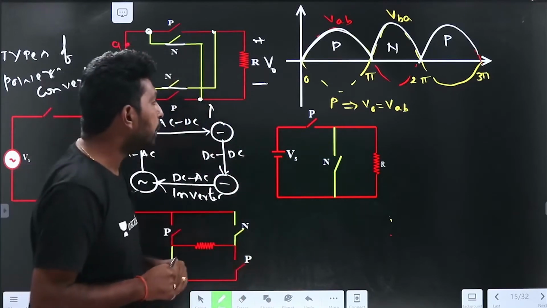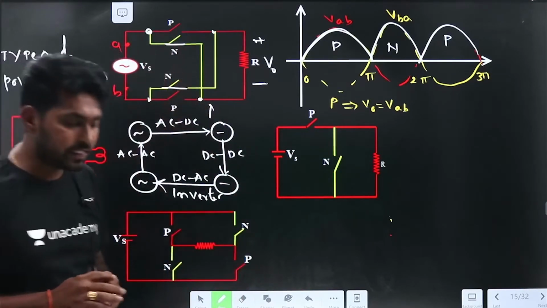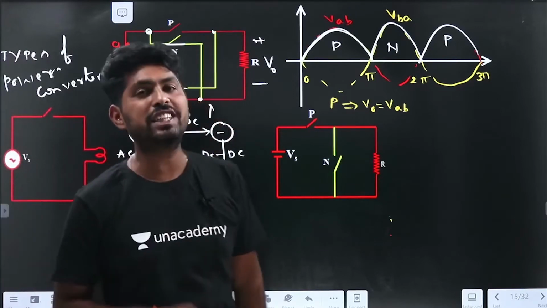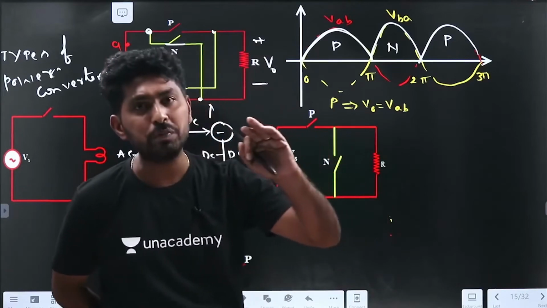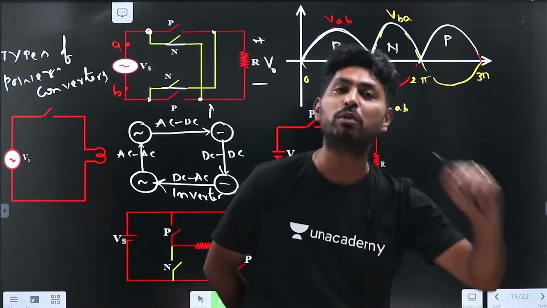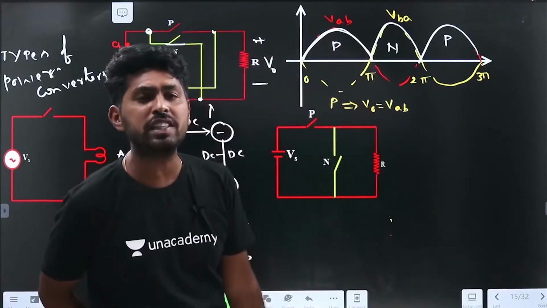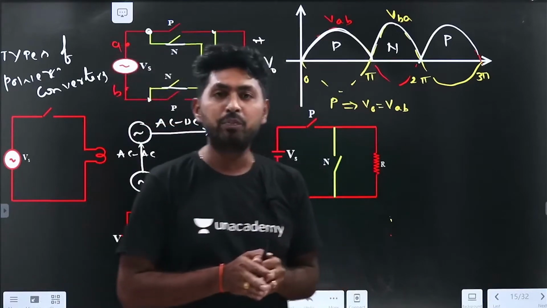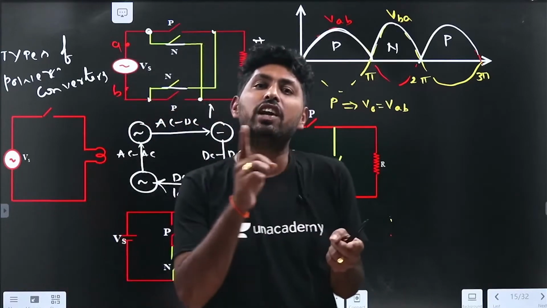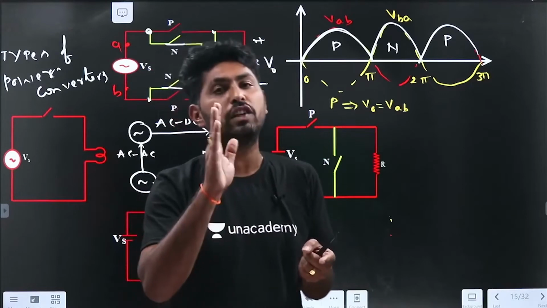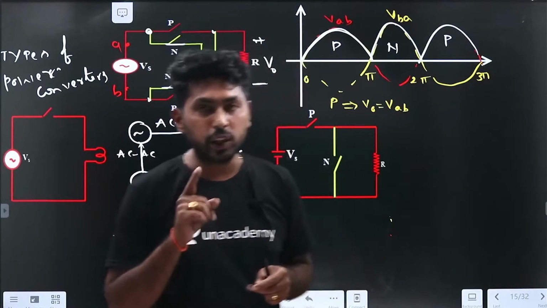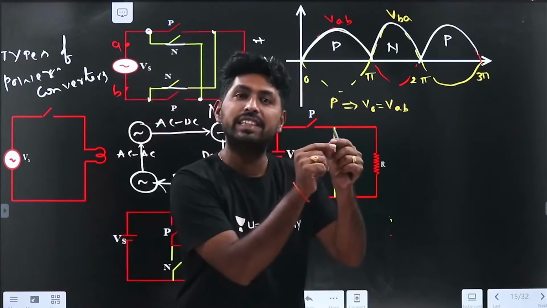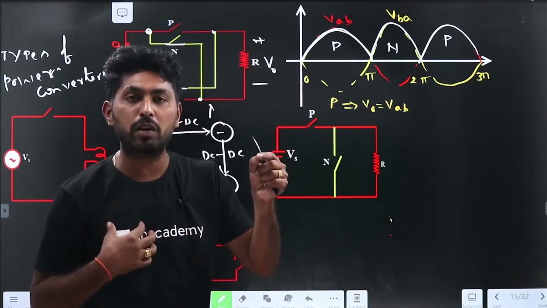Let me assume these switches are controllable switches. You need to understand this term, guys. What is the meaning of controllable switches? In the simplest manner, the turn on and turn off instants are controllable in case of a controllable switch. In a controllable switch, the turn on instant and turn off instant I can control. So what does it mean?